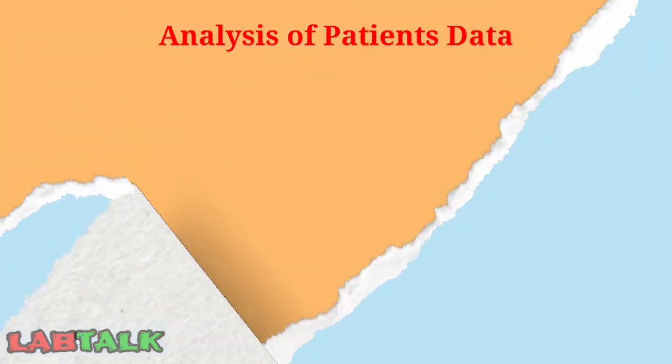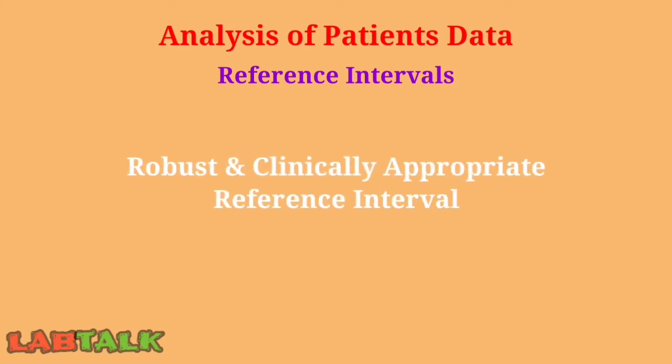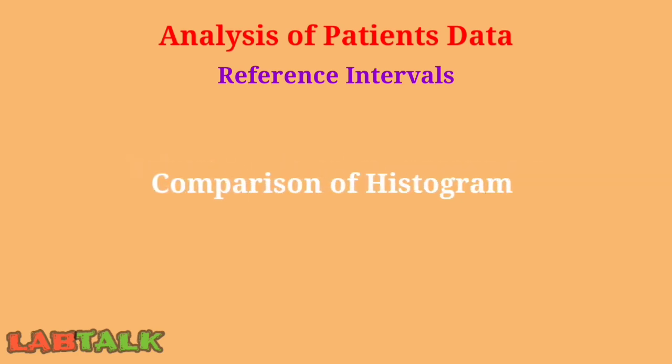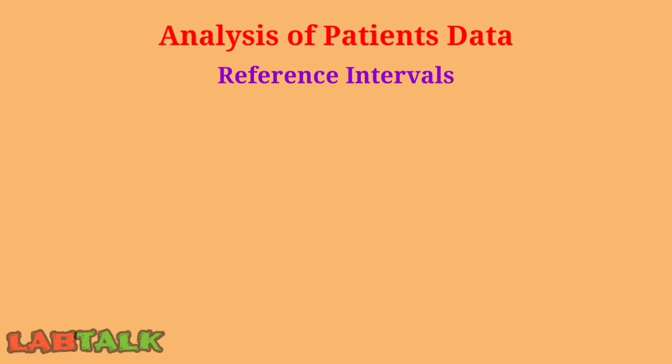Use of reference intervals: for the effectiveness of this approach, the original reference interval determination must be robust and clinically appropriate for the population. When a large number of results are available, histograms of the results distribution can be prepared and compared to a previous time period and/or to other laboratories' results. Consideration of outlier identification and exclusion can be applied to obtain a more homogeneous population for the purpose of comparing.